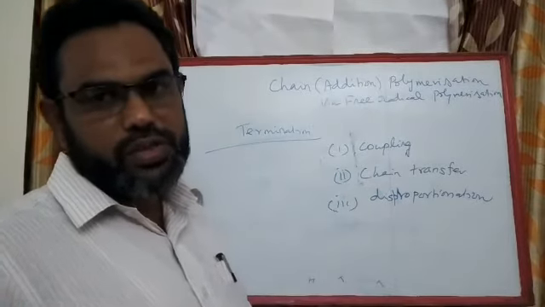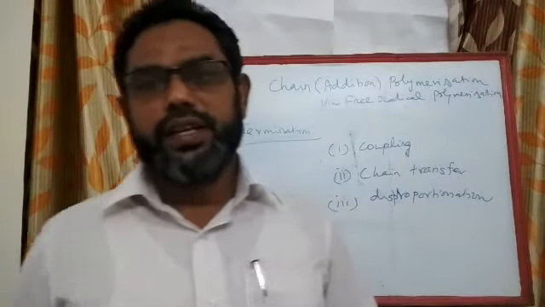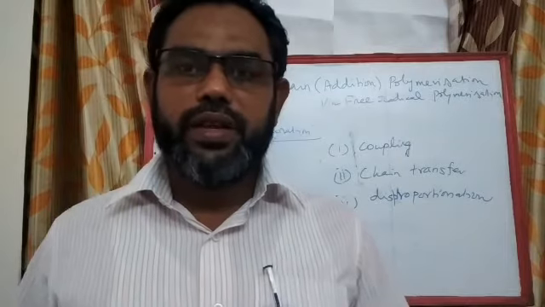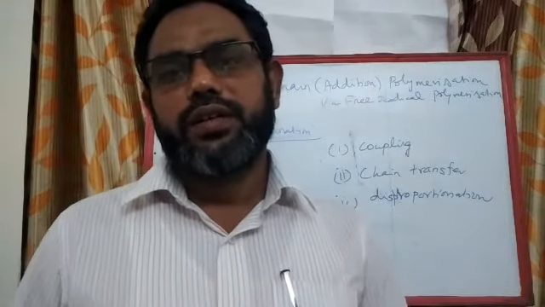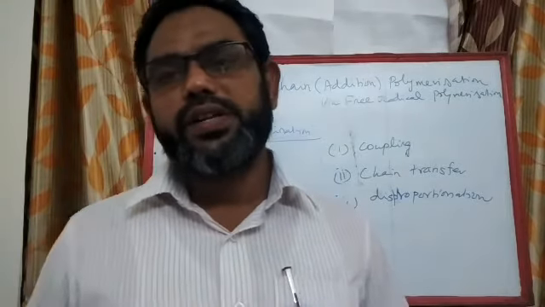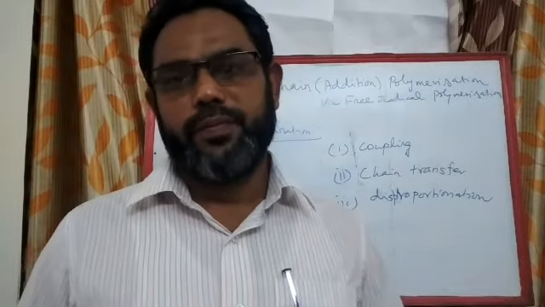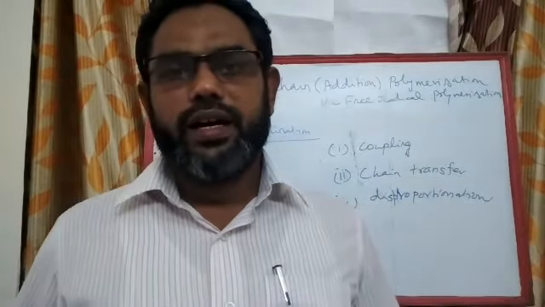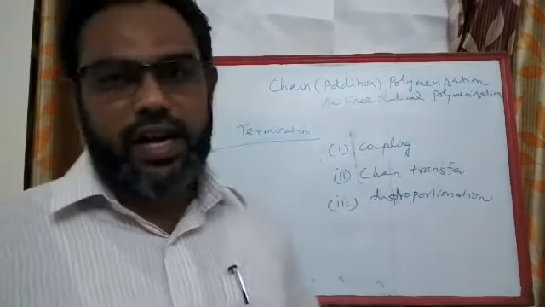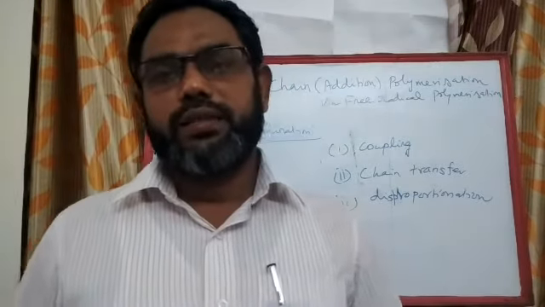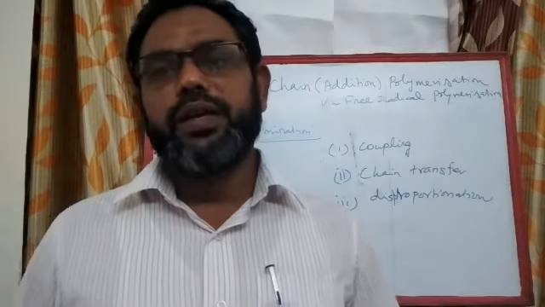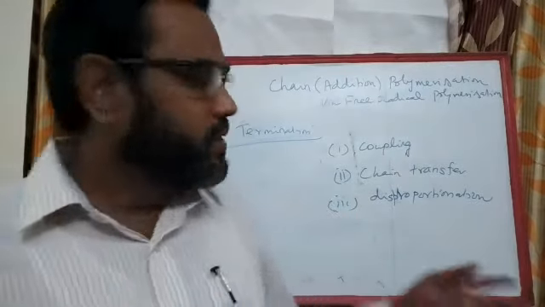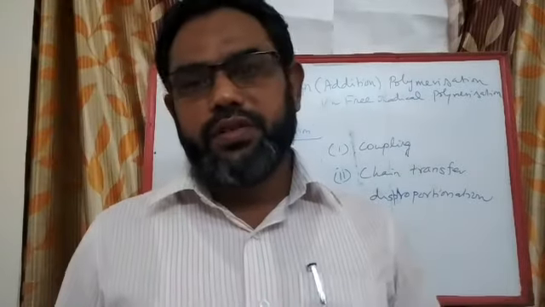The three modes of termination of chains are available. Okay. So which route of termination the growing chain follows depends on the nature of the monomer. For example, methyl methacrylate prefers chain transfer compared to polyethylene or polypropylene. So the nature of the monomer decides which mode of termination takes place.